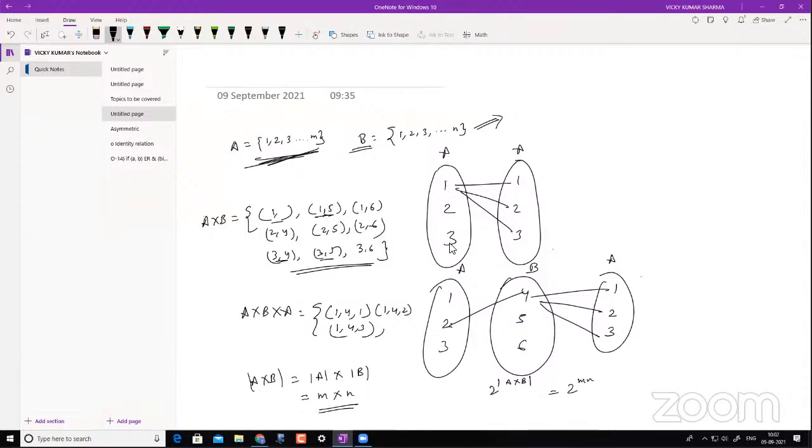So this is about power sets, and we understood what Cartesian products are, and we also understood what a Cartesian product of 3 sets is. Now let's try and understand what relations are.